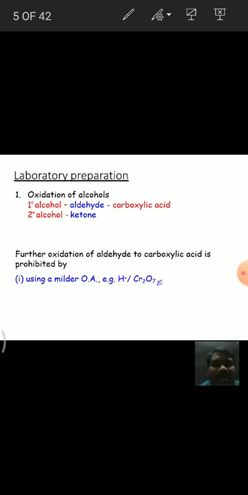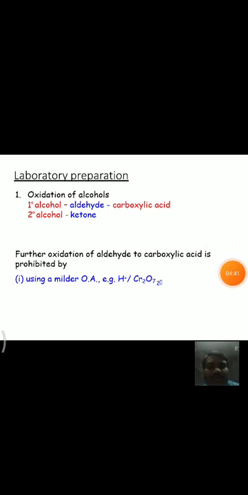Hence, oxidation of primary alcohols gives aldehydes, and oxidation of secondary alcohols gives ketones. See this example: one primary alcohol, upon oxidation, gives an aldehyde. Further oxidation leads to carboxylic acids, so we should stop here.